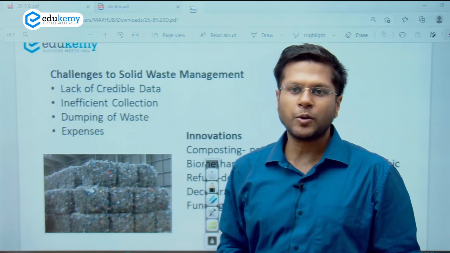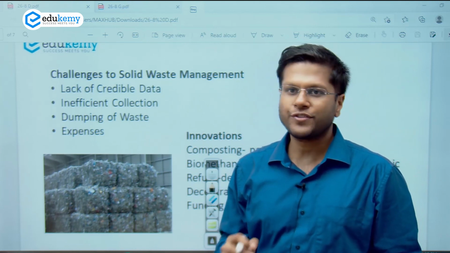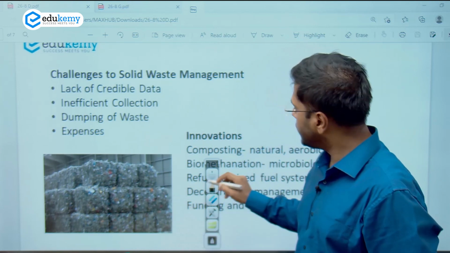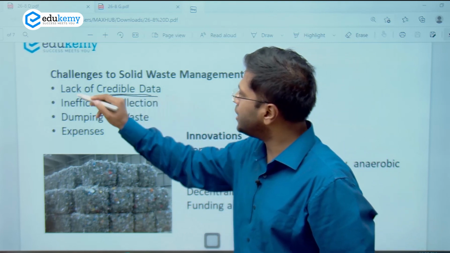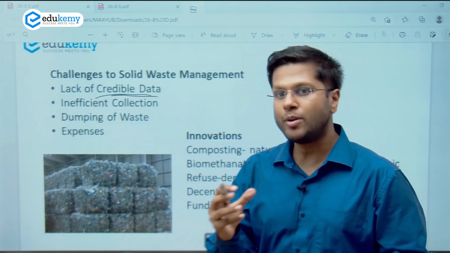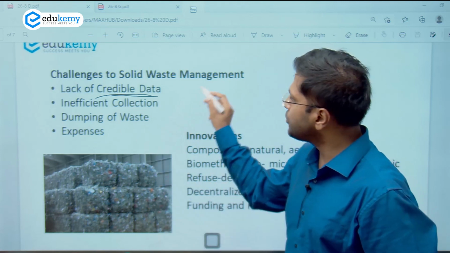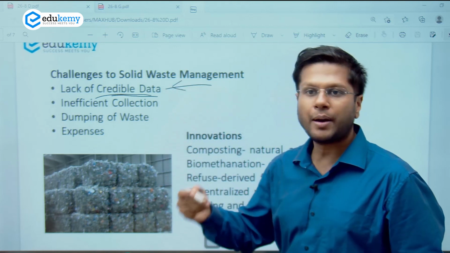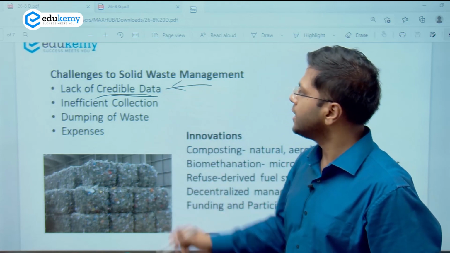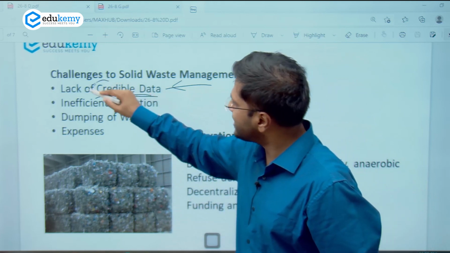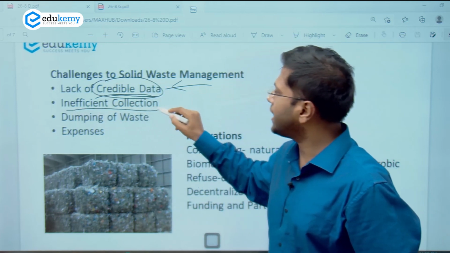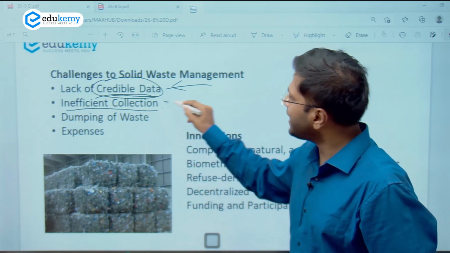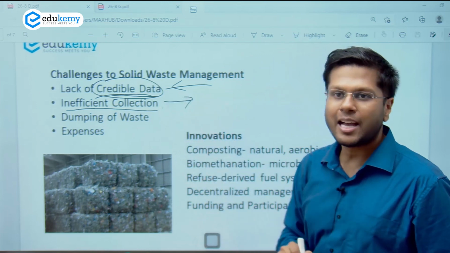Even if we want to dispose of solid waste in a proper way, there are a lot of challenges in the process. For example, we have a lack of credible data as to which place generates how much solid waste, so that the municipal corporation can go and collect that amount of waste from that particular place. Not only that, even if this data is available, there is inefficient collection, right at the place where the collection is happening.